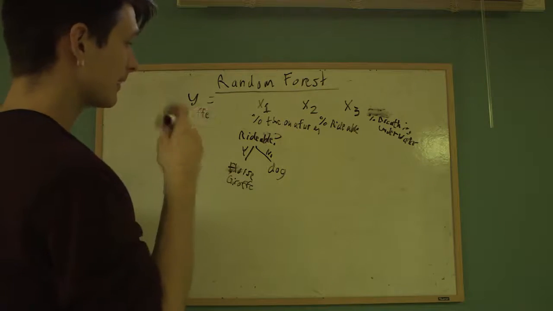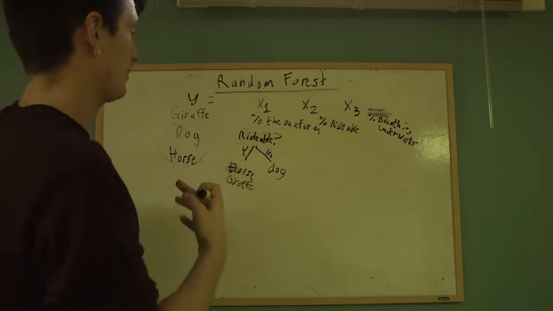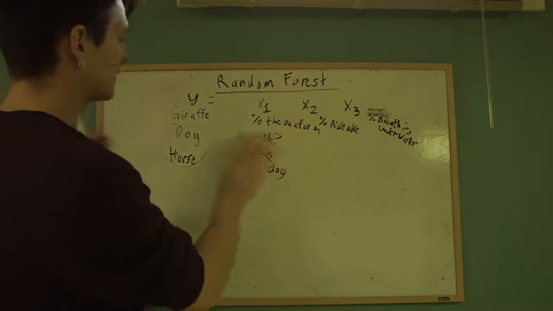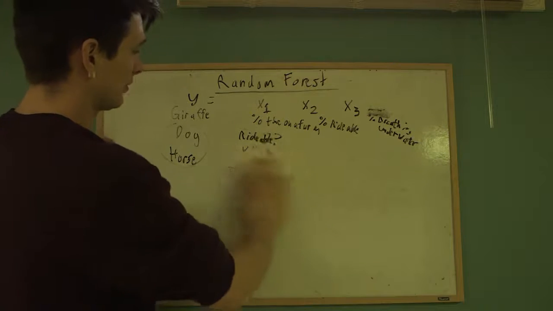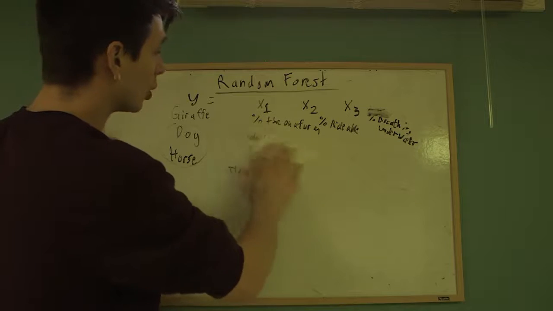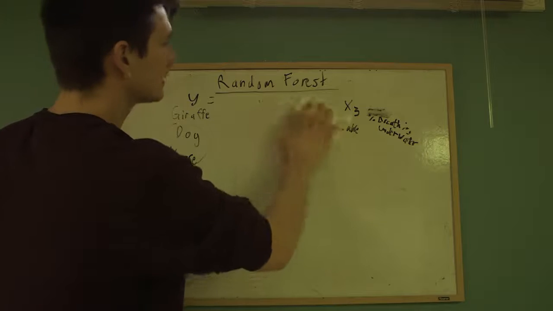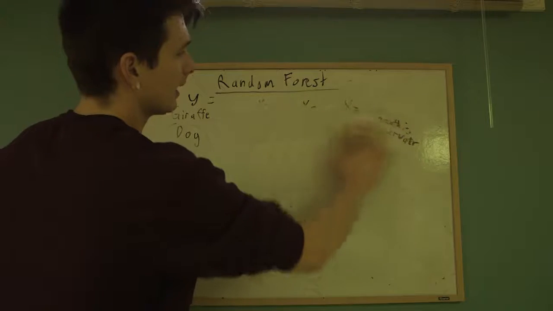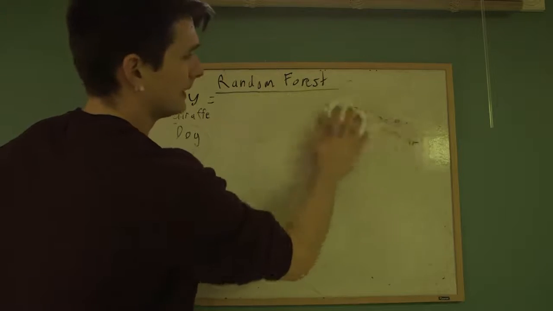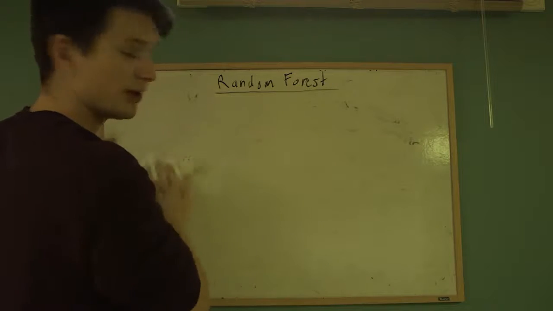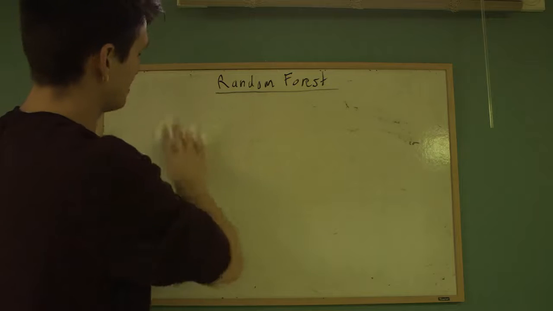So this is how decision trees are really made. Now, rather than getting into the math of it all, because that's something you can look up easily, let's get more into the logic of a random forest. It's very similar. It's an ensemble of these decision trees, which are formed by maximizing the impurity in each of them.